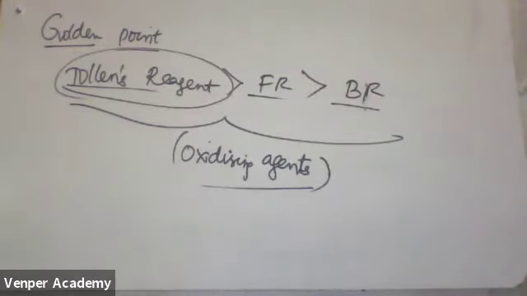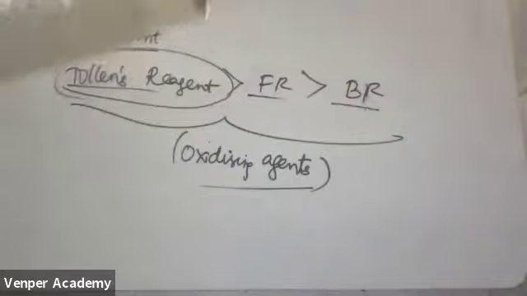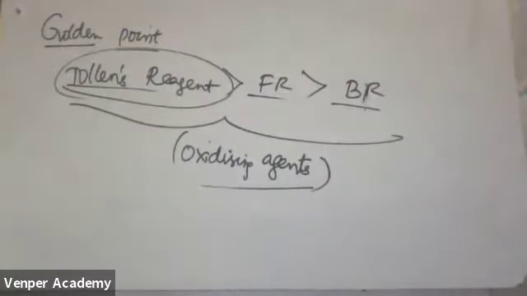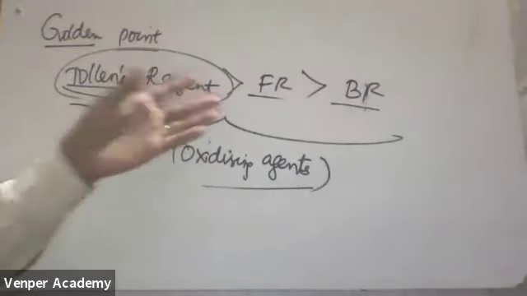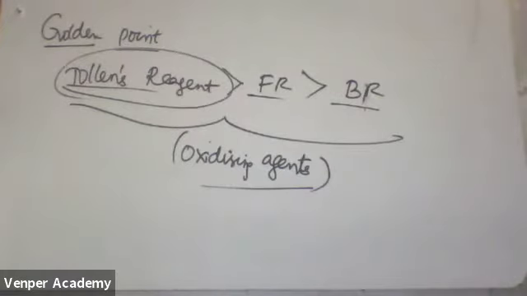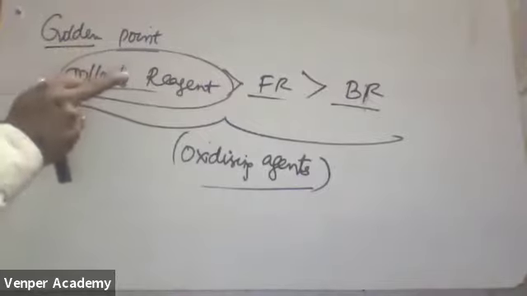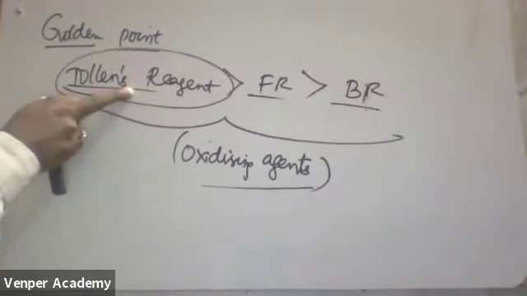This reason is very complicated. Just to remember why: Fehling's solution is a bit costly. That reason you can take, but very complicated conditions are there. Remember only one thing: Tollens reagent is a stronger oxidizing agent.